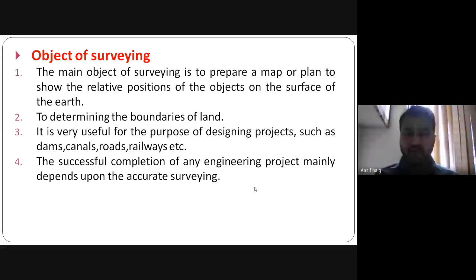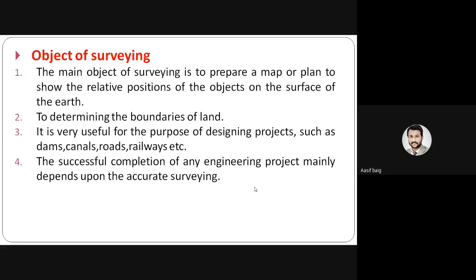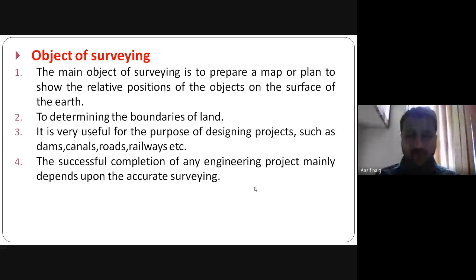While constructing a building, you must go with its boundary line. So for determining the boundary of the land, it is required. For drawing any type of map or any type of plan, surveying is required. So surveying is the basic thing which is required in the civil engineering field. Okay, so this is, we can say, the main branch of surveying.